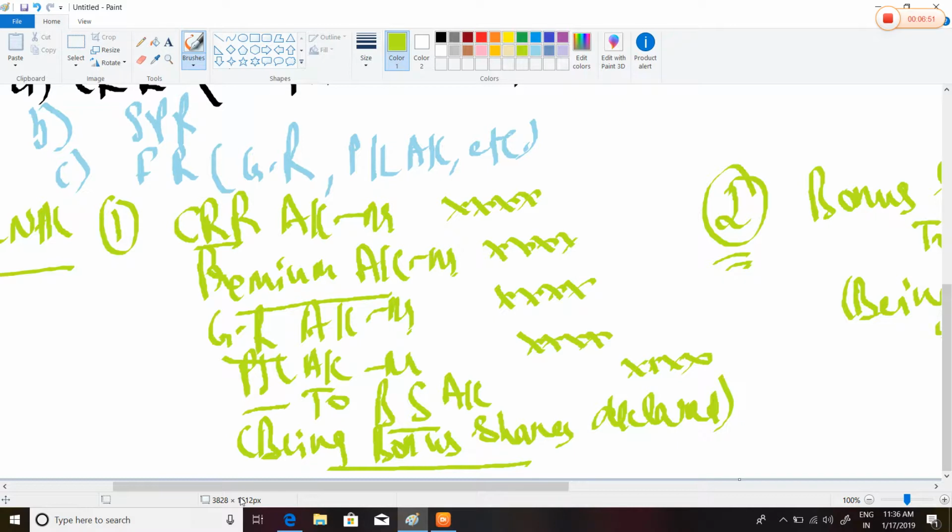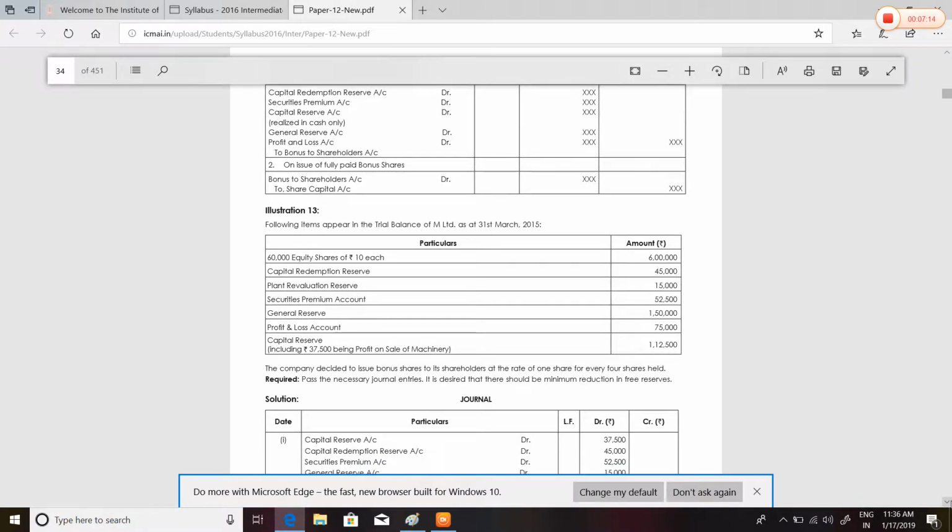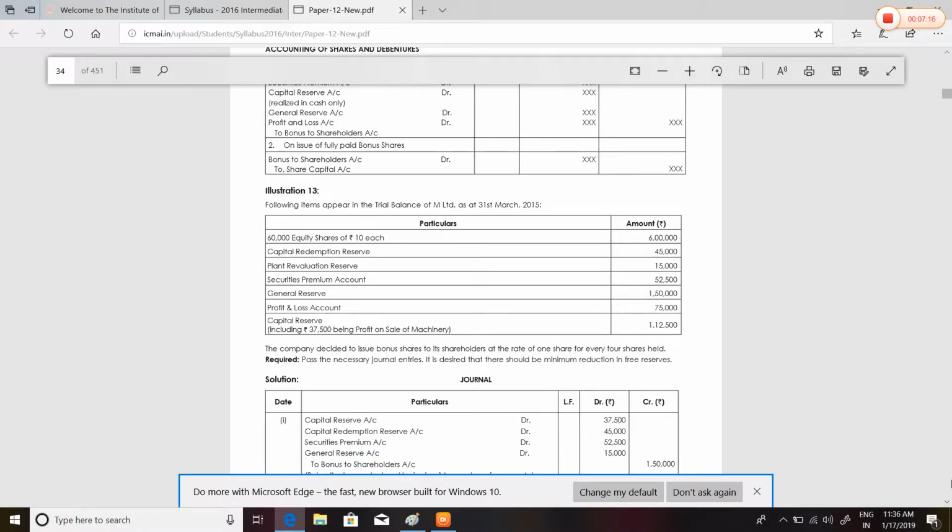What are the provisions for the issue of bonus shares? Okay, you have to read that. I'm going to take up a sum right now from a CMA Intermediate's book. The sum is illustration number 13. I hope you have your study material in front of you.